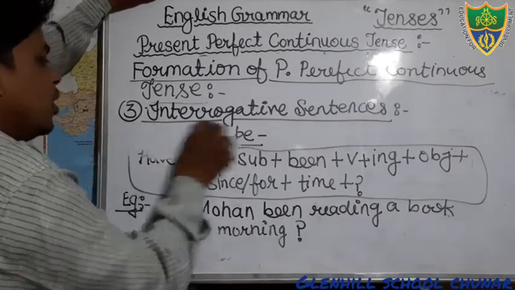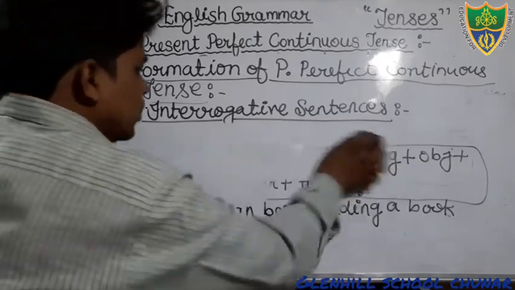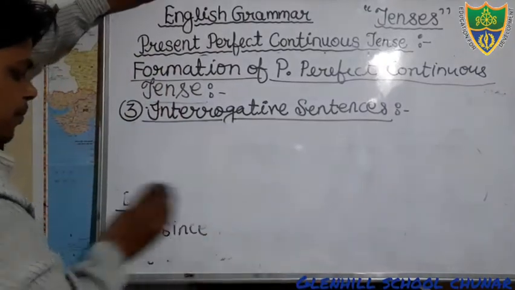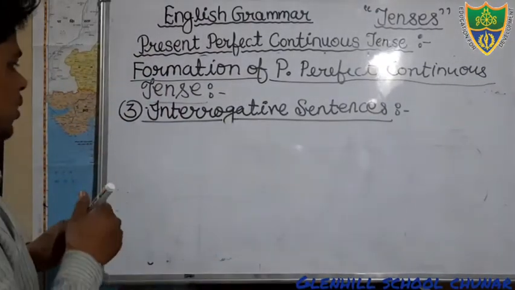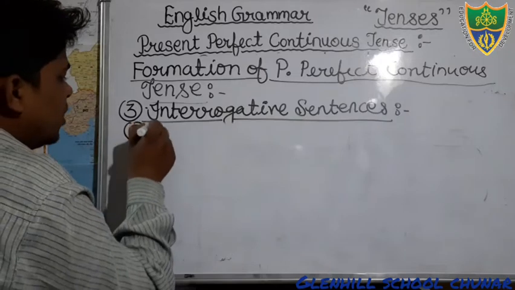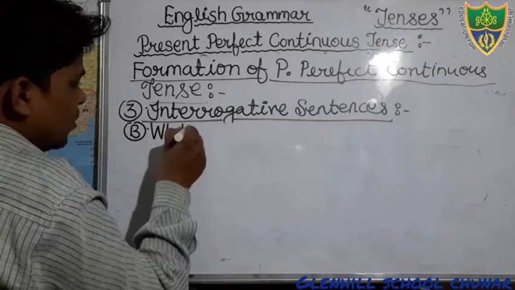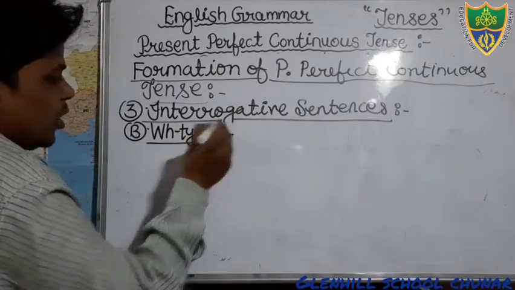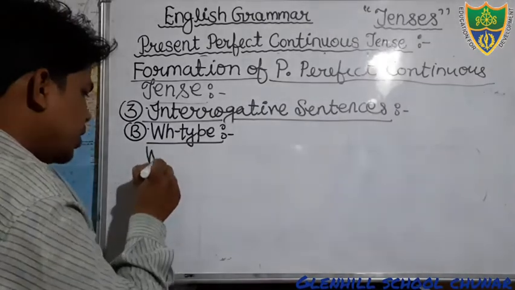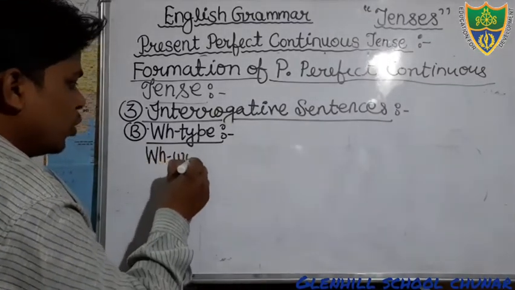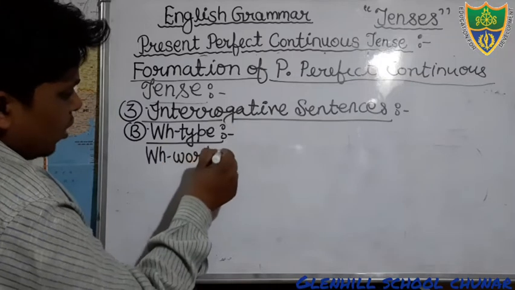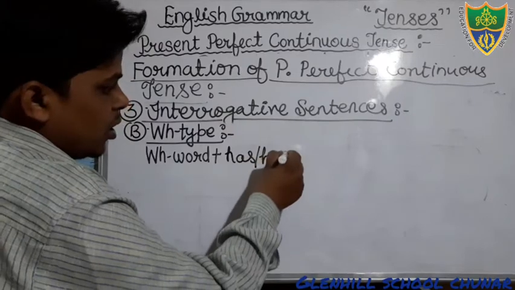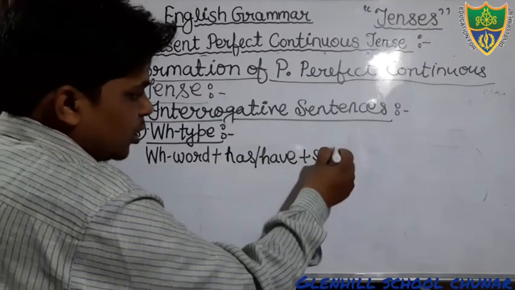Now just put the heading WH type. Just see another type, that is WH type interrogative sentence. WH type always starts with the WH word, you all know. Then after that you will use has or have, then the subject.